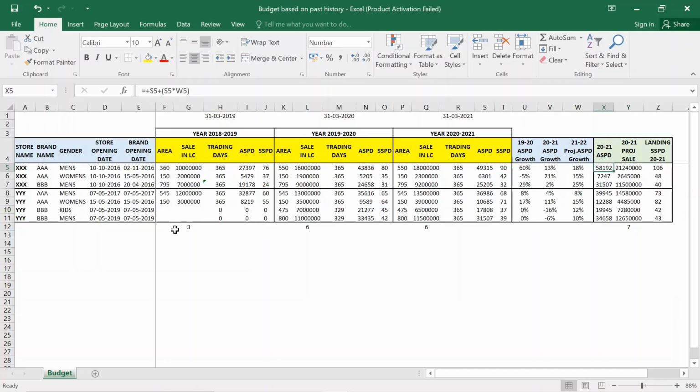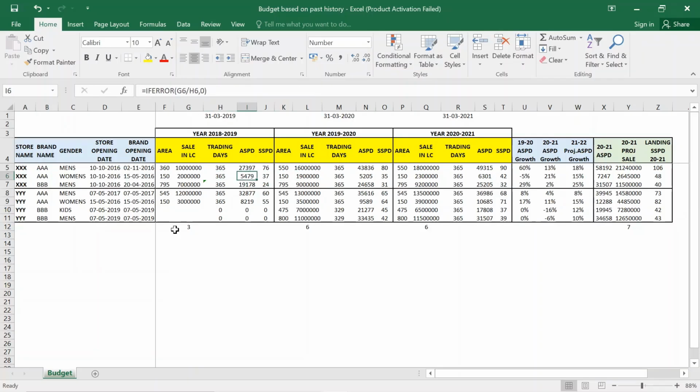So when I get my ASPD after plugging in the growth, I can get my projected sale, which is ASPD into 365 days. Okay, similarly if you see the second combination, this store has again traded 365 days.